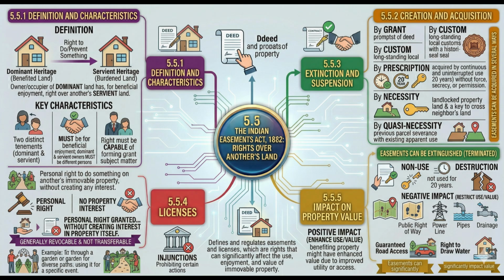6. Licenses, a different concept. Then what is license? Same as easement? No. License is permission. Easement is legal right. License characteristics: personal right, no property interest, generally revocable, not transferable. So license is temporary, easement is stronger? Yes. Easement attaches to land. License attaches to person.